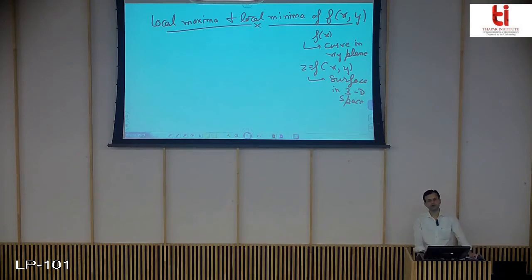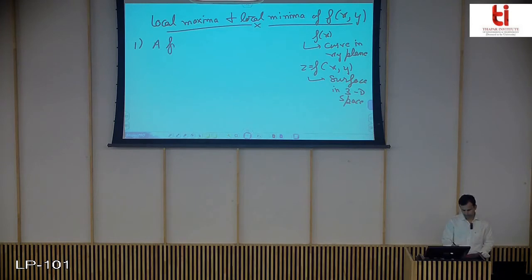So now you are working with function f(x,y) that generates a surface, and for a surface in 3D you have to identify its extreme values, what are local maxima, local minima. So first of all, let me give you the definition.